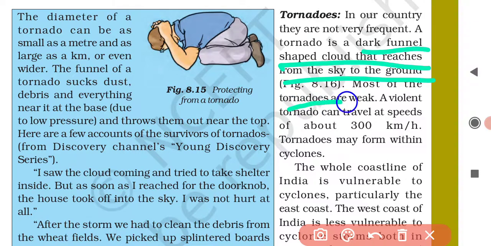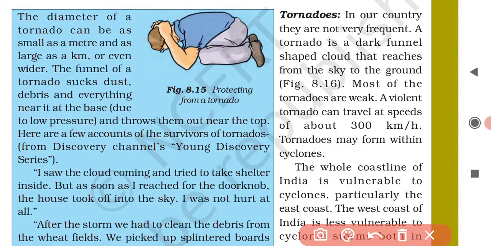Most of the tornadoes are very weak, and a violent tornado can travel at speeds of about 300 kilometers per hour. This is the maximum speed of a tornado. Tornadoes may form within cyclones only. Clear?